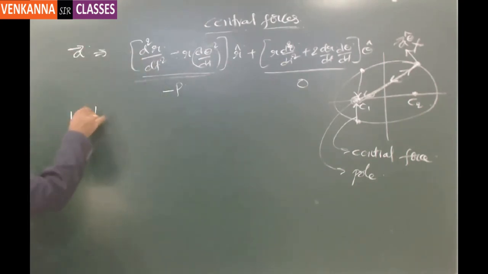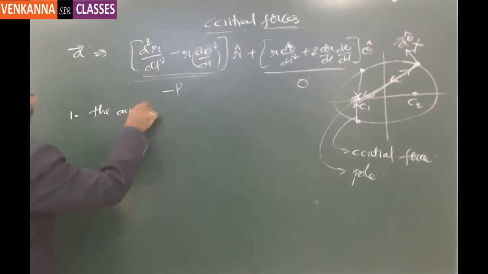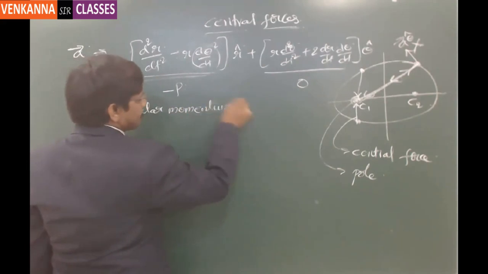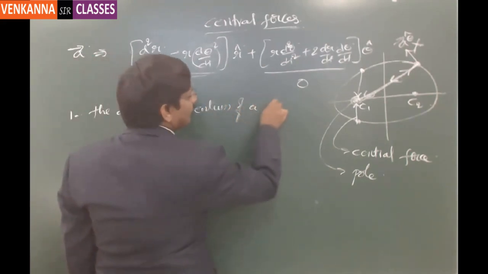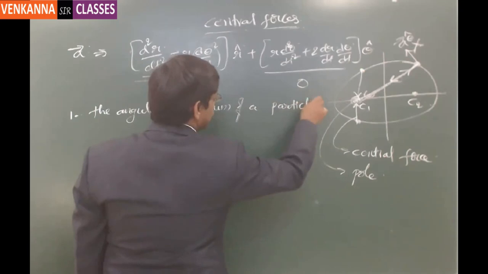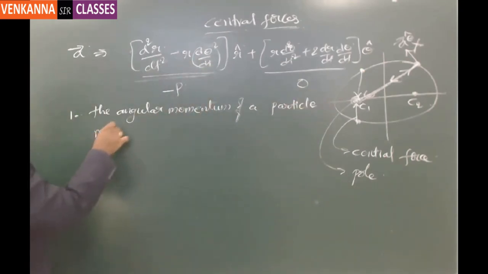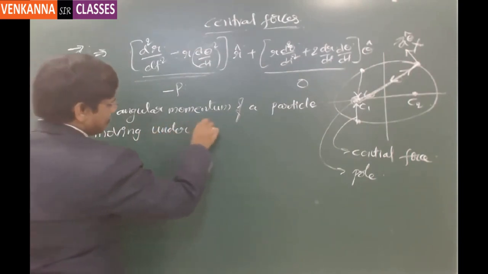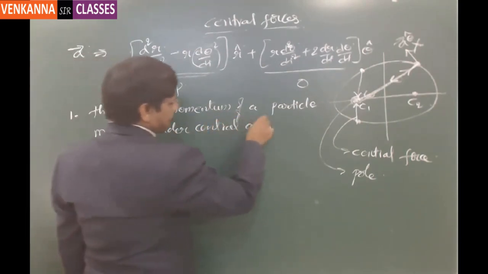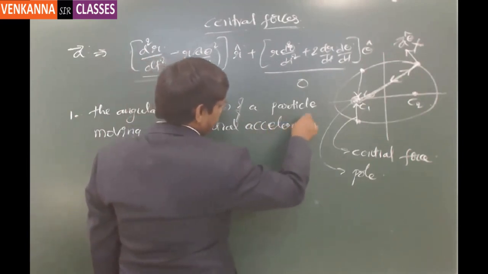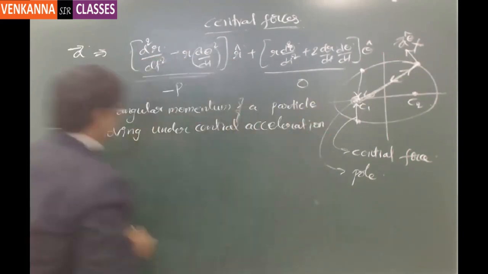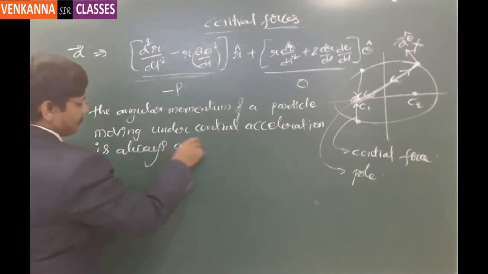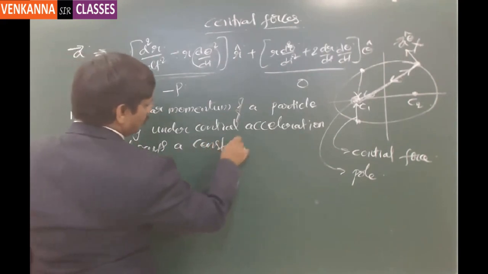One is the angular momentum of a particle moving under central acceleration is always a constant. So this is one important conclusion.